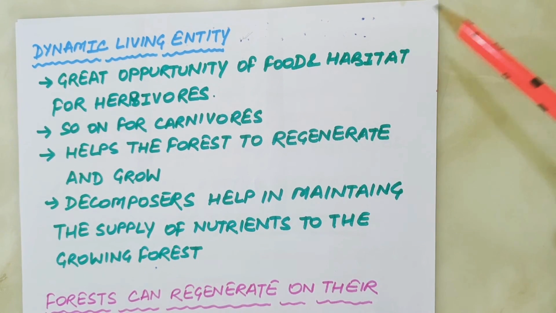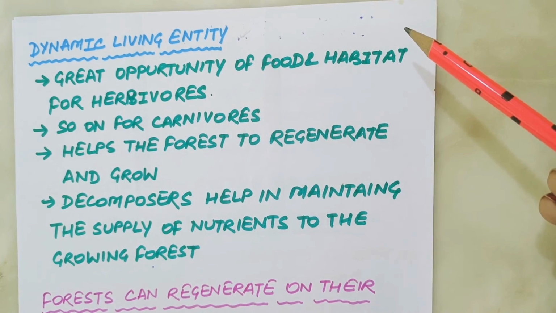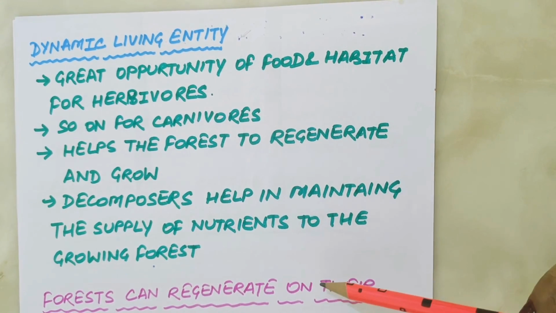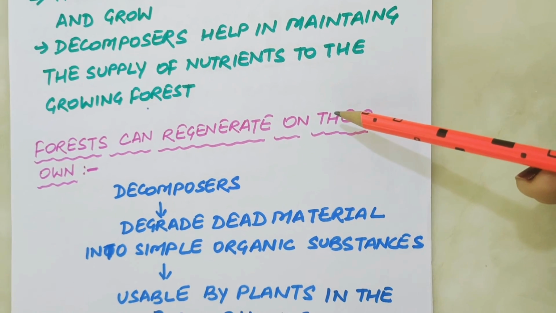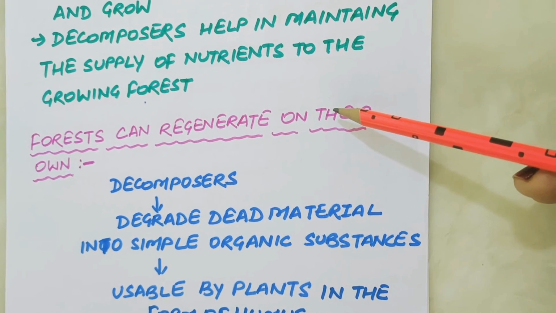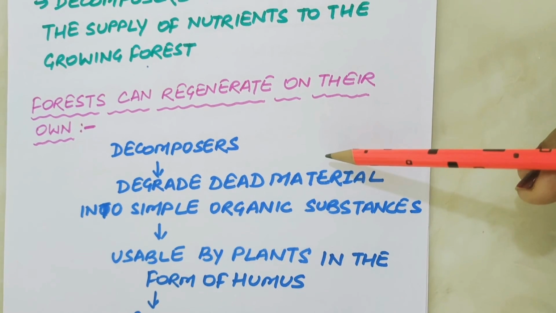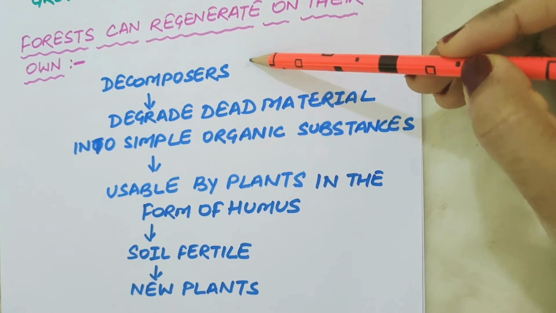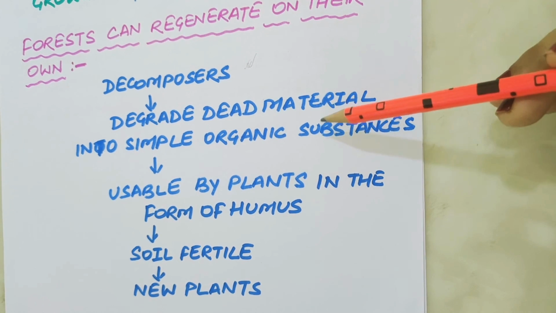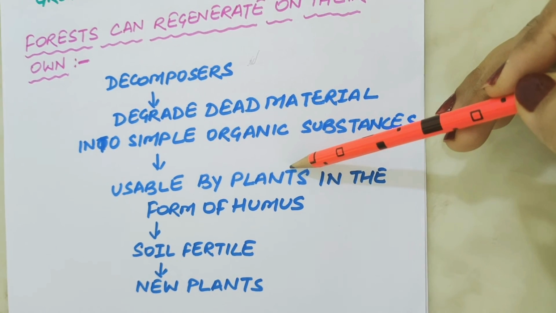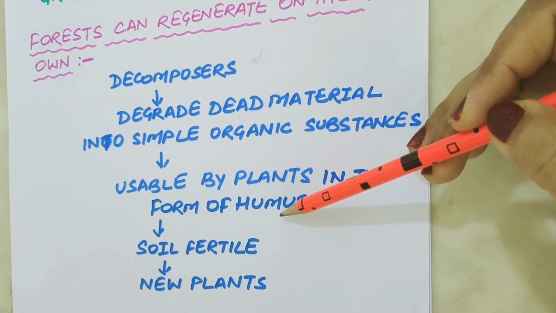There is a continuous interaction between soil, water, air, plants and animals in a forest. And forests can regenerate on their own. The dead parts of the trees and plants, dead animals and animal waste like animal dung and droppings keep on collecting on the forest floor. Decomposers like fungi and bacteria degrade them into simple organic substances which are usable by plants in the form of humus. The humus makes the soil fertile by providing the nutrients.